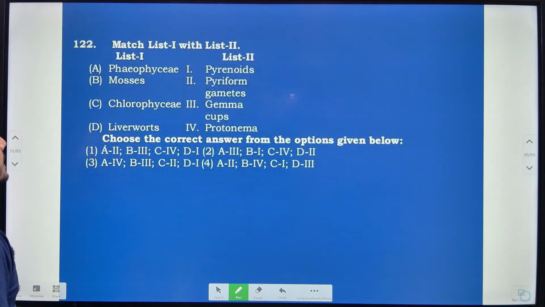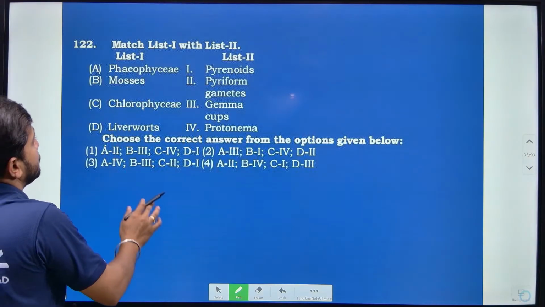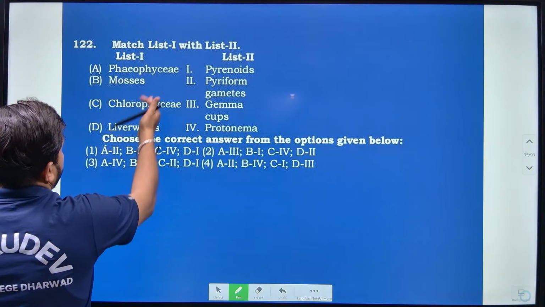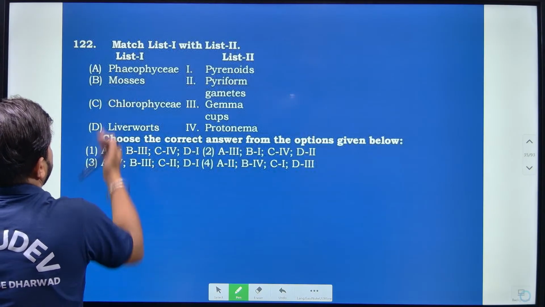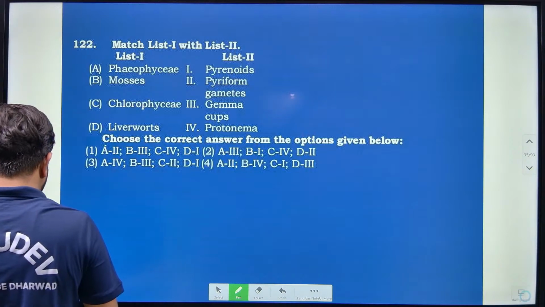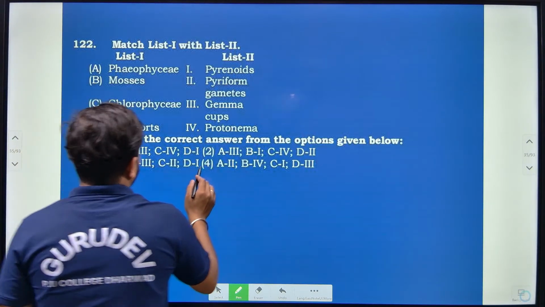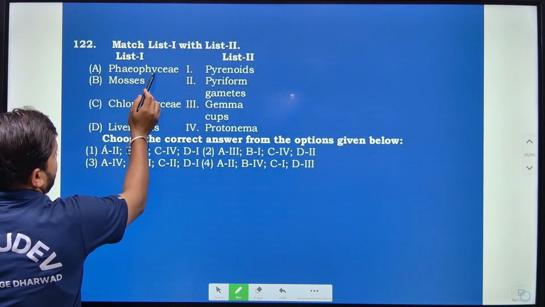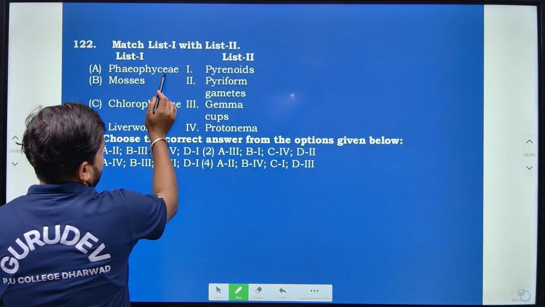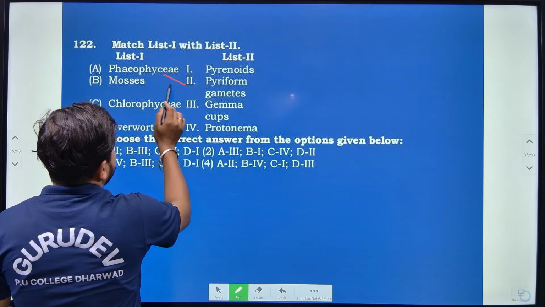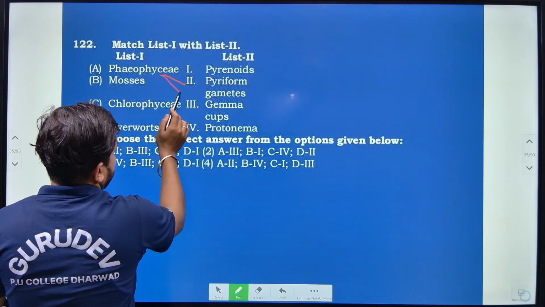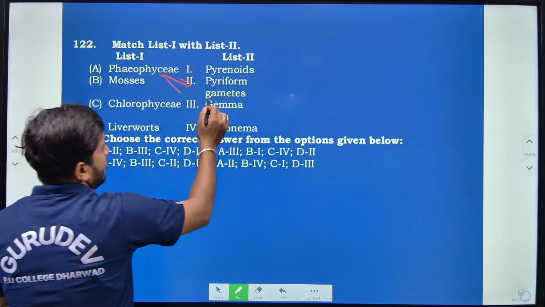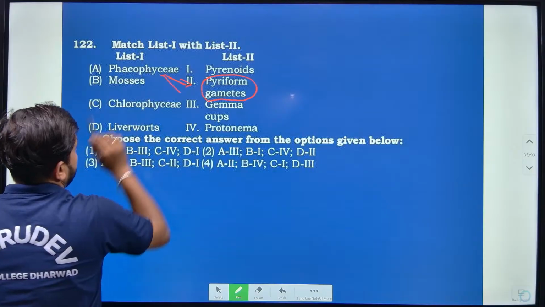Then match list one with list two, right? Here they have given different members like phaeophyceae, chlorophyceae, liverwort and mosses, right? So according to that we have to match the following. The phaeophyceae are related with pyriform gametes, that can be seen with phaeophyceae.